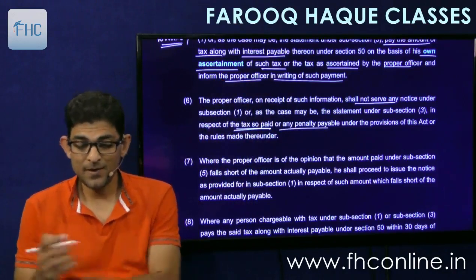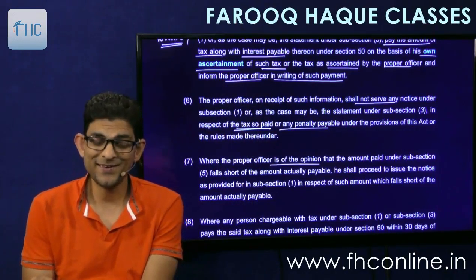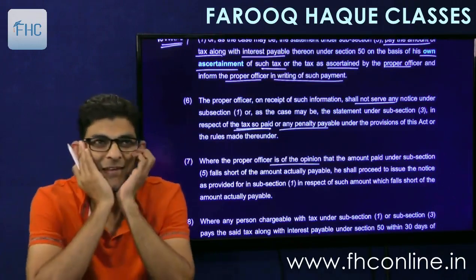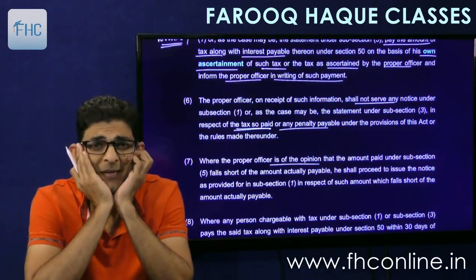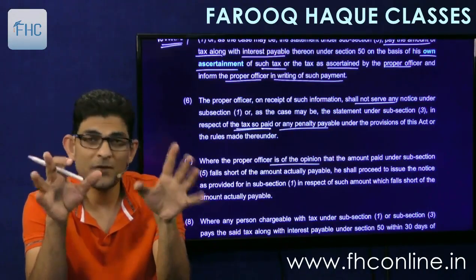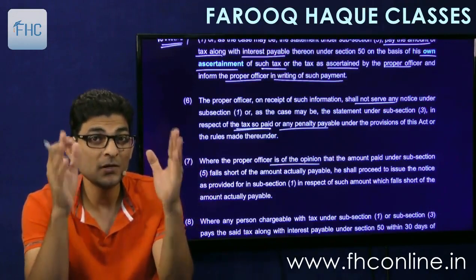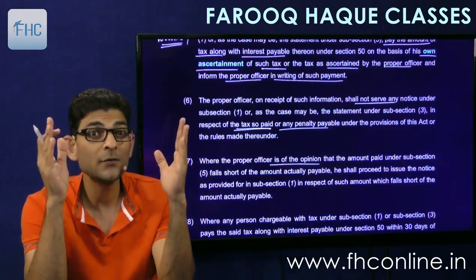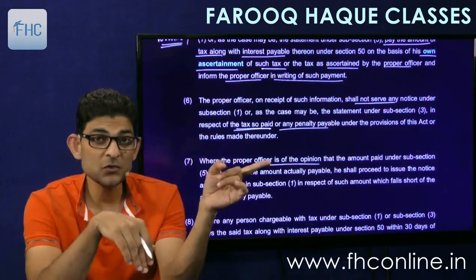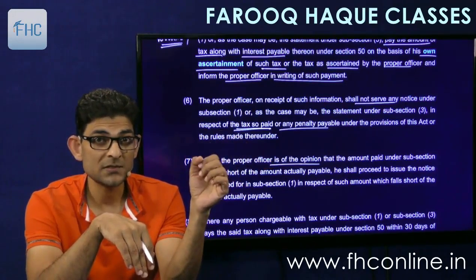But where the proper officer is of the opinion, now see, this is a very interesting lesson to learn, that whenever you speak the truth, speak the whole truth. This is a very important lesson for life. Whenever you speak truth, speak the whole truth. So there was a short payment in the month of April of 20 lakh rupees.